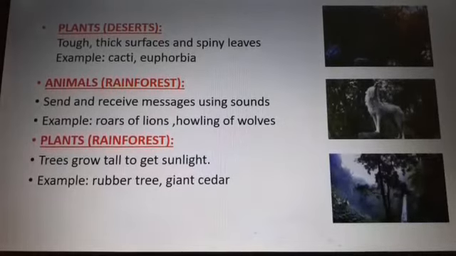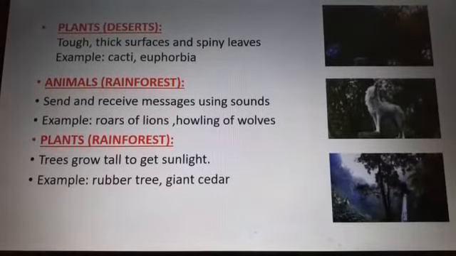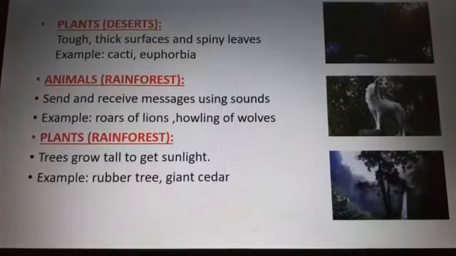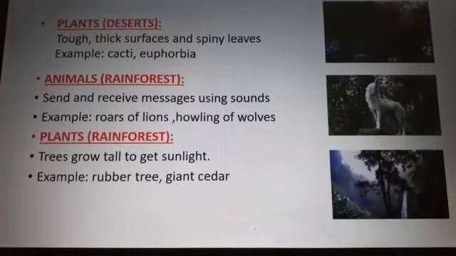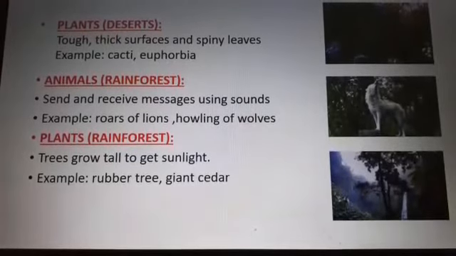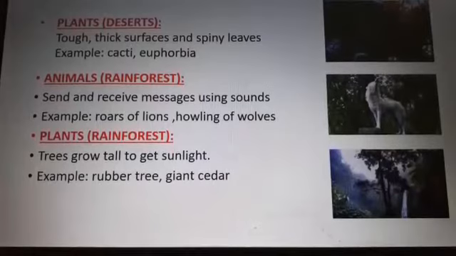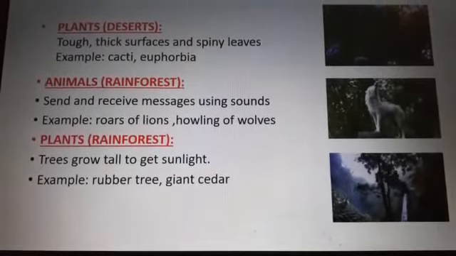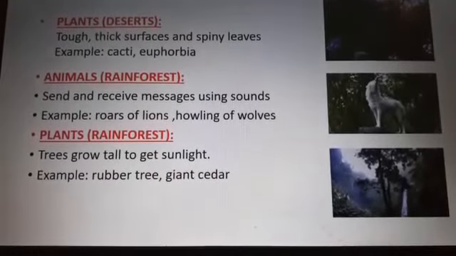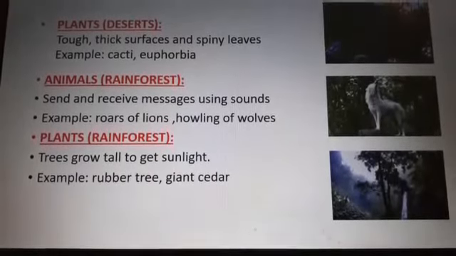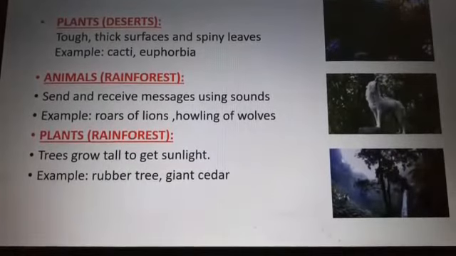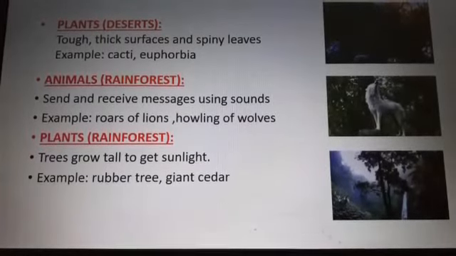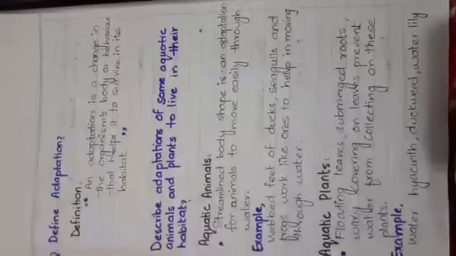Animals present in the rainforest can send and receive messages to other members of the group using sounds. Examples are the roars of lions and the howling of wolves. In this way they communicate with each other. Plants in the rainforest tend to grow tall to get the sunlight, as we know that there is thick vegetation in the rainforest.